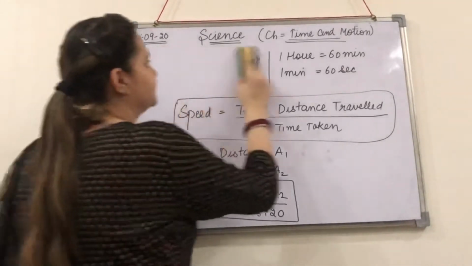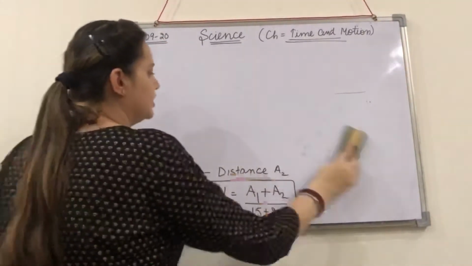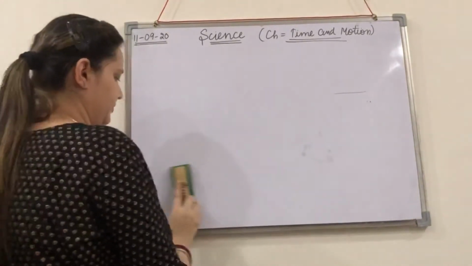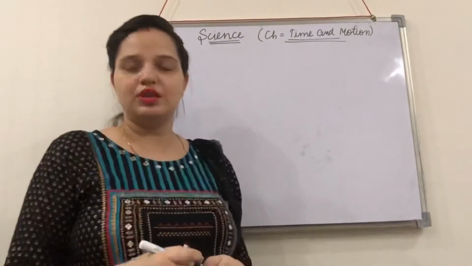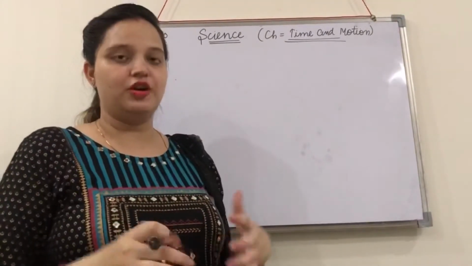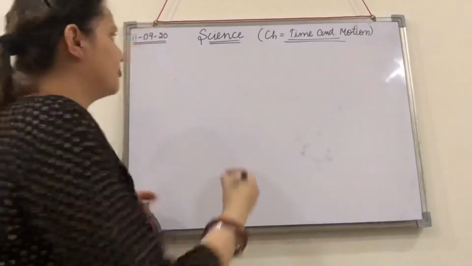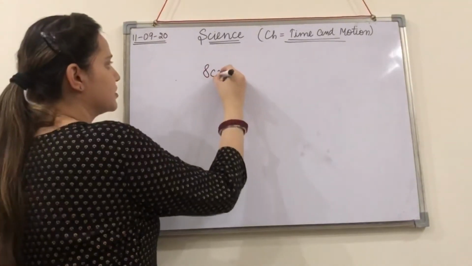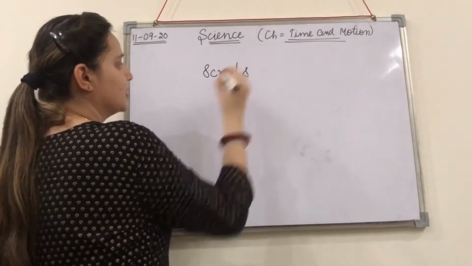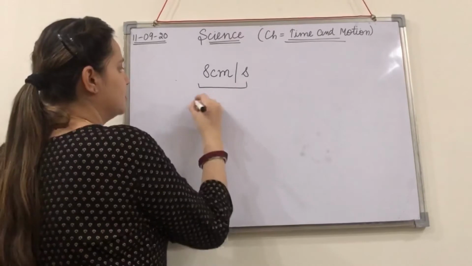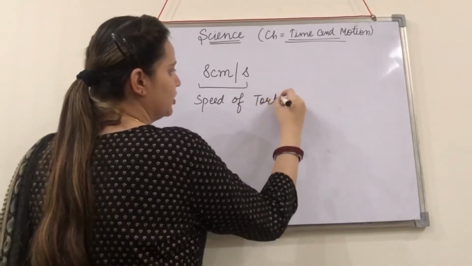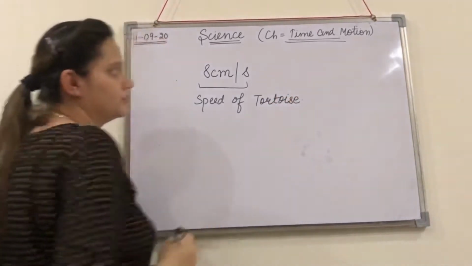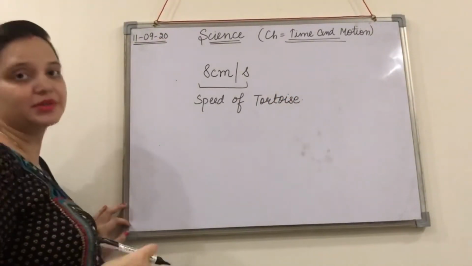Okay, so now coming to the next concept. Do you know a tortoise can cover a distance of 8 centimeter in 1 second? That means the speed of a tortoise is very small, 8 centimeter per second.